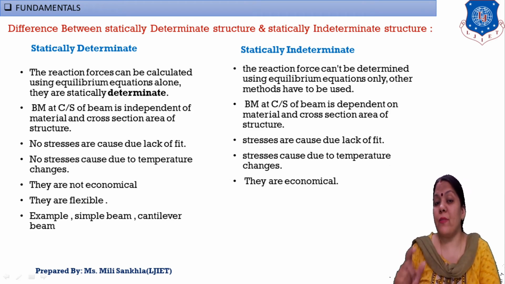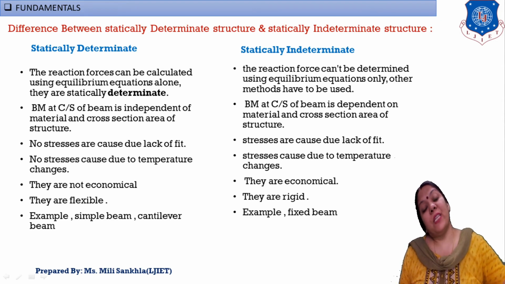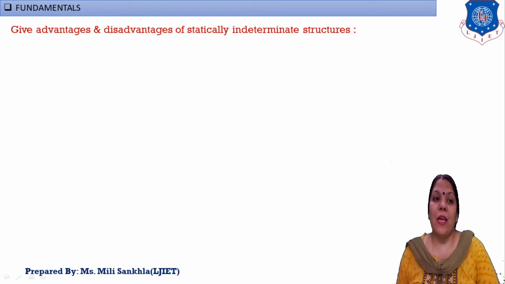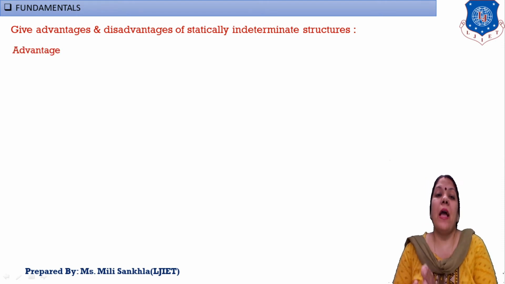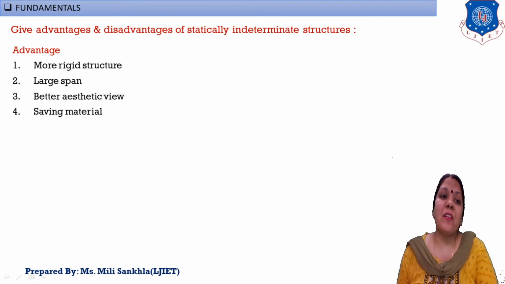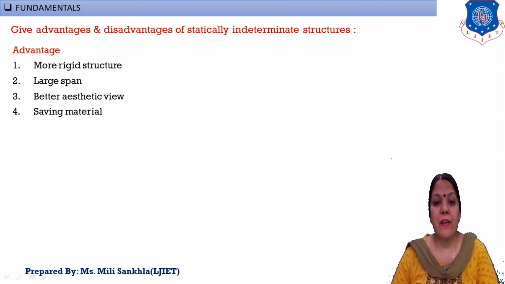It is very important. If a structure is rigid, then it is good for load carrying capacity. Okay, then these structures are economical also. And the last one, an example of this structure is a fixed beam. Okay, a fixed beam is a statically indeterminate structure. Now next, give advantages and disadvantages of statically indeterminate structures. Again that is a theory portion. Okay, now advantages of indeterminate structures. The first advantage of indeterminate structures is a rigid structure, that we already studied in the difference between determinate and indeterminate structures.